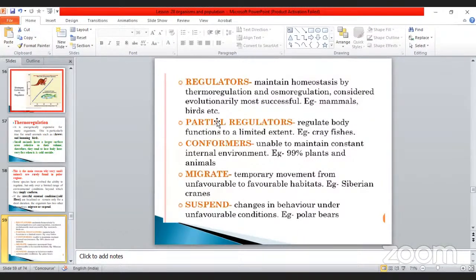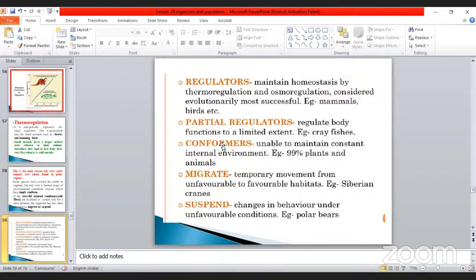Partial regulators regulate body function to a limited extent, for a limited time only. Example, crayfishes, which are also aquatic. And the third one is conformers.